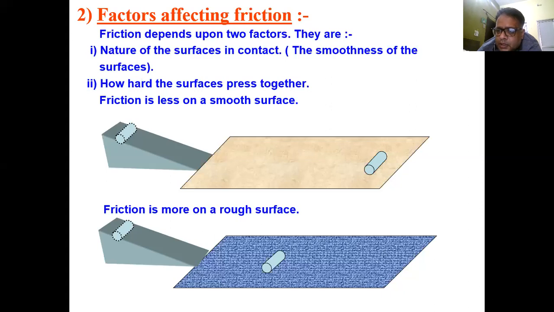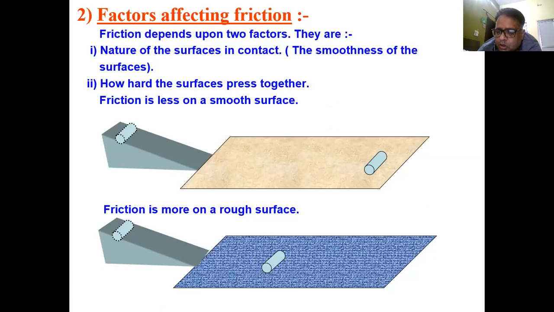Now, what are the factors on which the force of friction depends? The first one is the nature of the surface in contact. Means if the surface is smooth or rough, and how hard the surfaces are pressed together, means the force of contact between two surfaces.